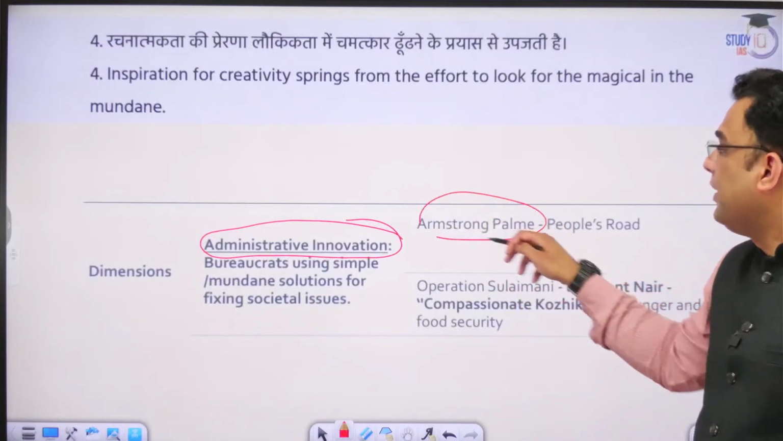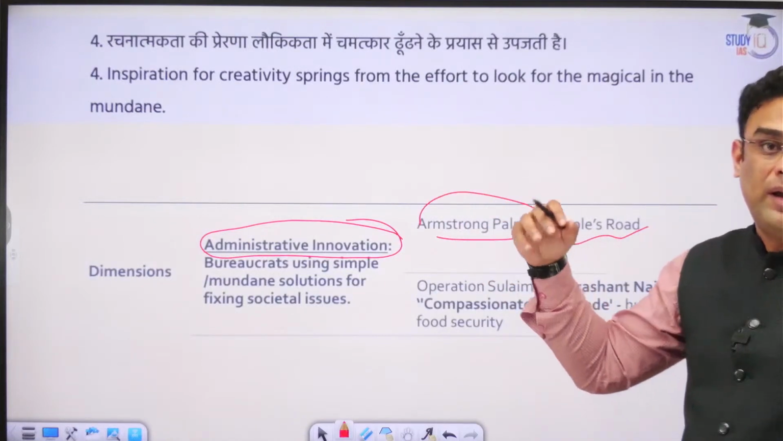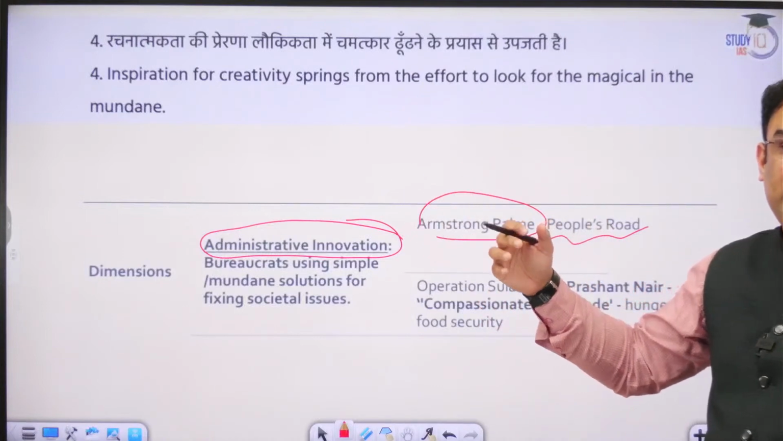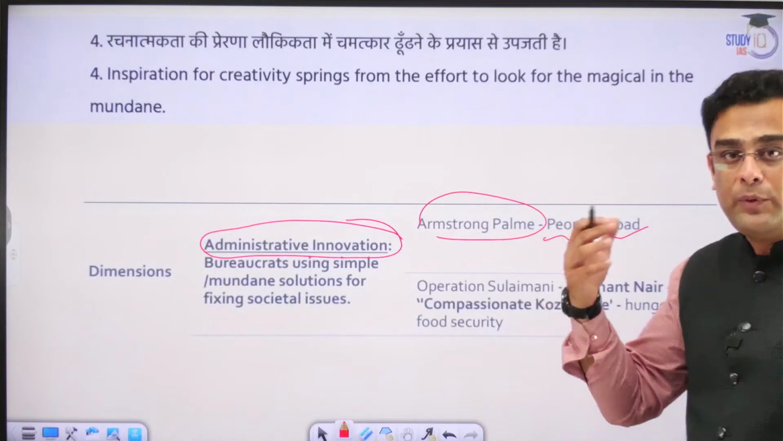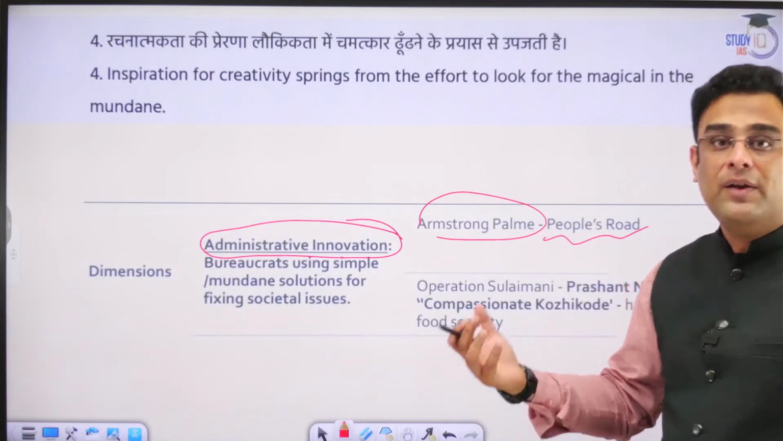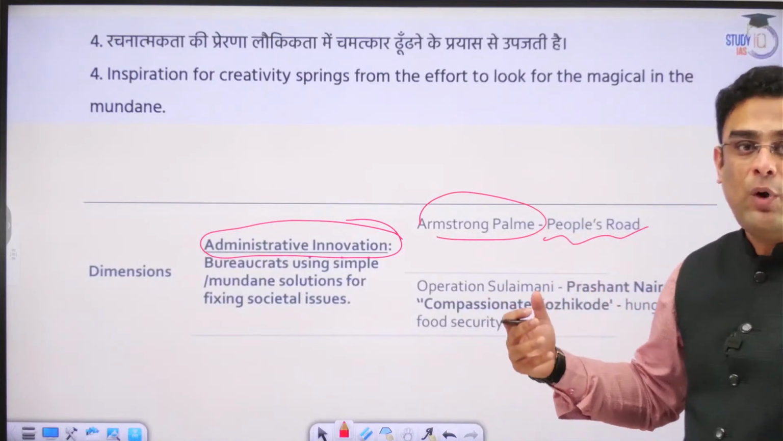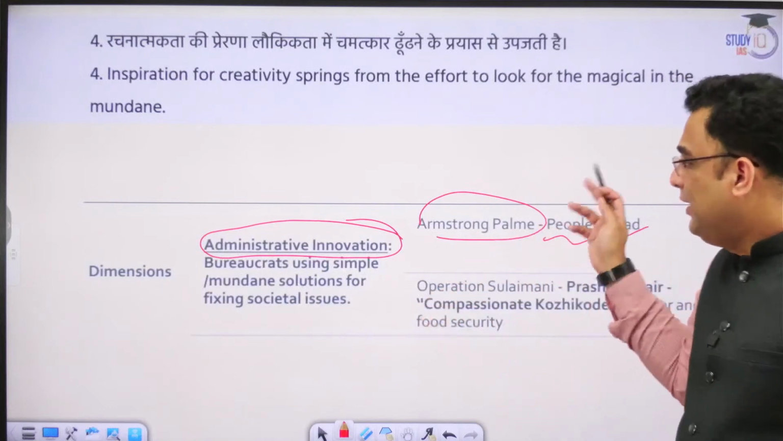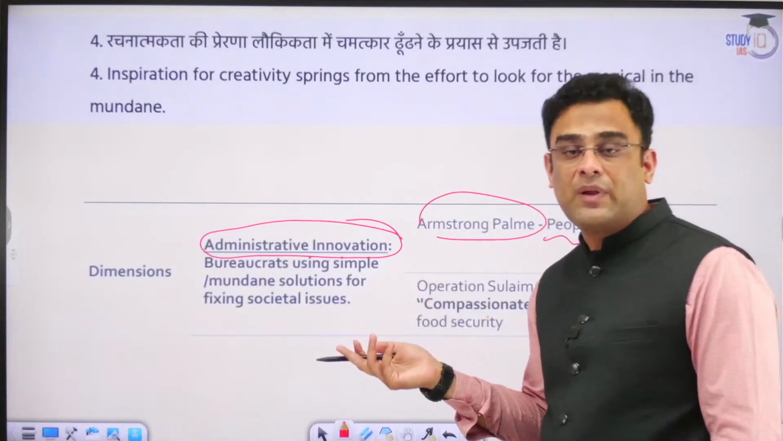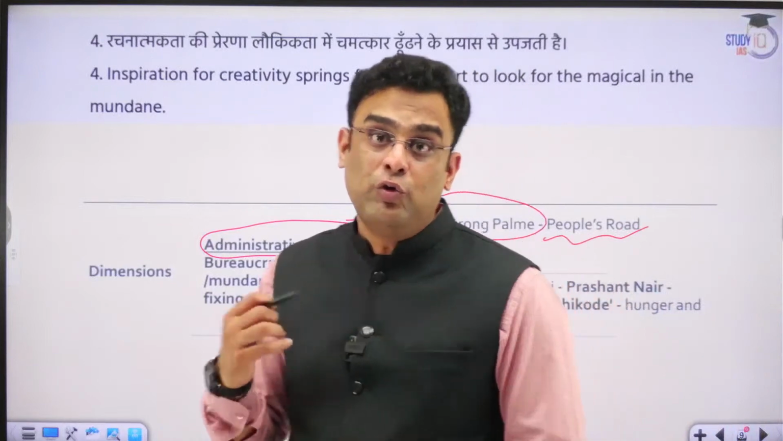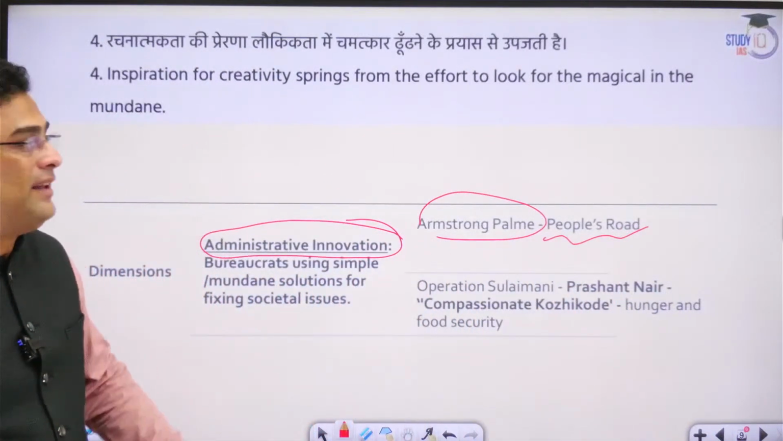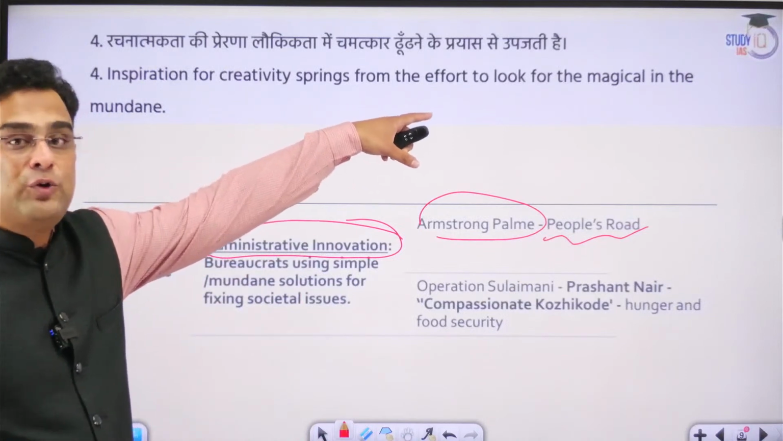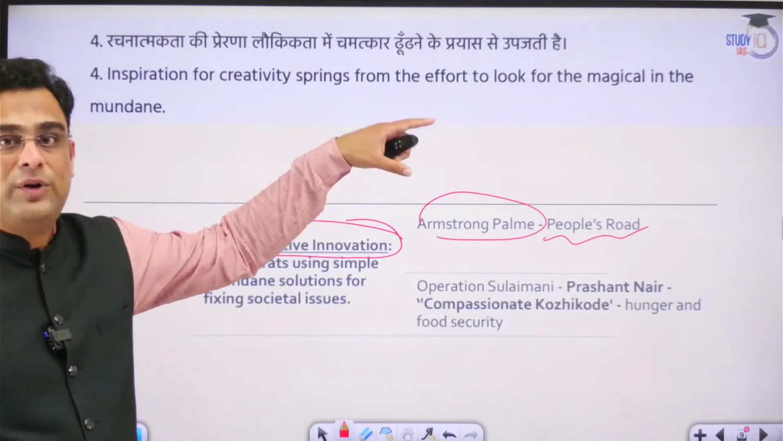Armstrong Pame created the People's Road in northeastern India, where a particular village did not have access to a road. He created the People's Road through crowdfunding. A problem was there. Everybody was seeing it. Nobody had the vision of trying to turn things around. He looked at it and saw it differently. That's why a poet says, "Soch badlo, sitare badlenge. Nazar badlo, nazare badlenge." Effort to look for the magical in the mundane.